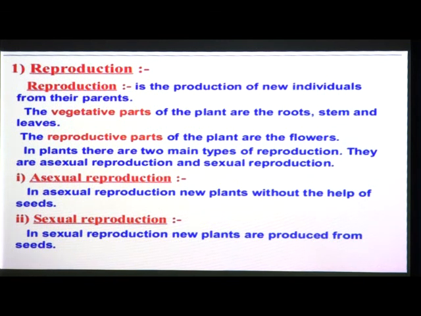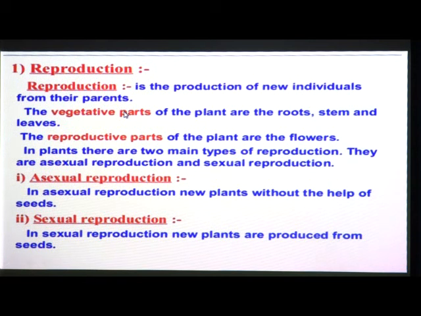The definition of reproduction is given here. Let us read with me. Reproduction is the production of new individuals from their parents. It means in reproduction, new individuals are produced by their parents.